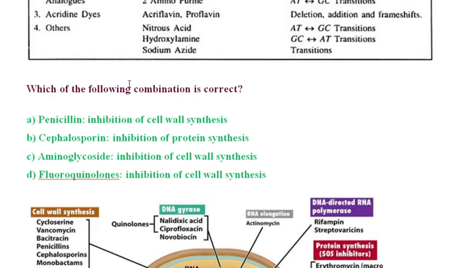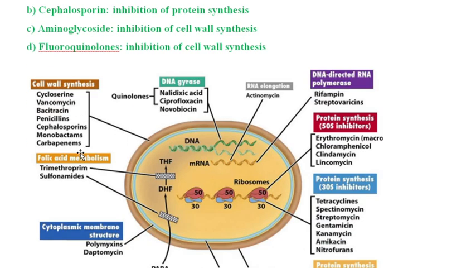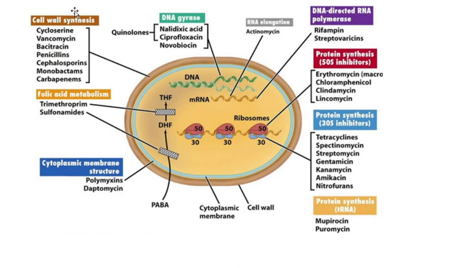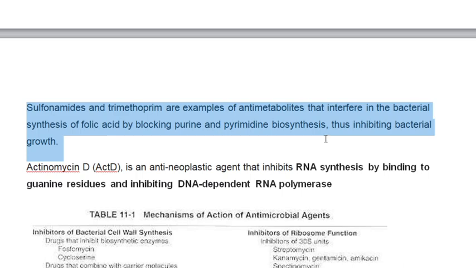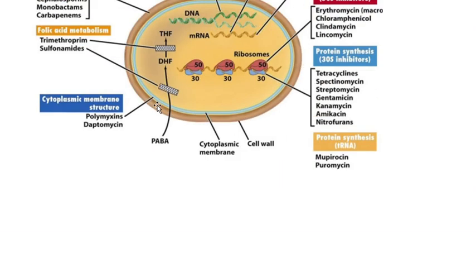Okay. Next, which of the following combinations is correct? So, penicillin inhibition of cell wall synthesis is correct. The rest of the things are wrong. Here I have given you the correct thing. Cell wall synthesis inhibitors include vancomycin, bacitracin, penicillin, cephalosporin, and so on. And folic acid metabolism inhibitors include trimethoprim and sulfonamide. Both the sulfonamides and trimethoprim are examples of antimetabolites that interfere with the bacterial synthesis of folic acid by blocking both the purine synthesis and pyrimidine biosynthesis, thereby inhibiting bacterial growth.